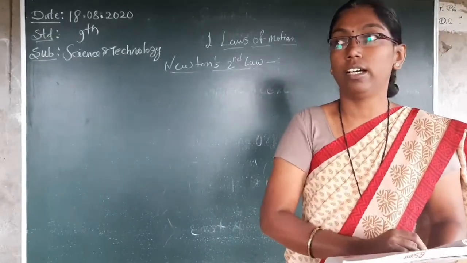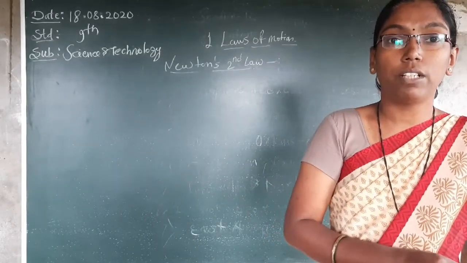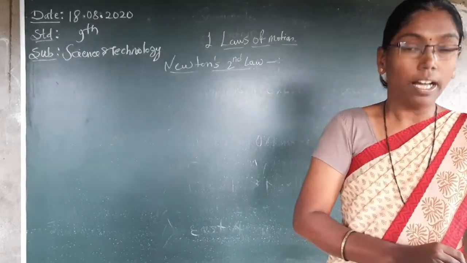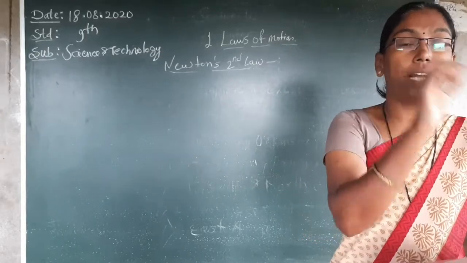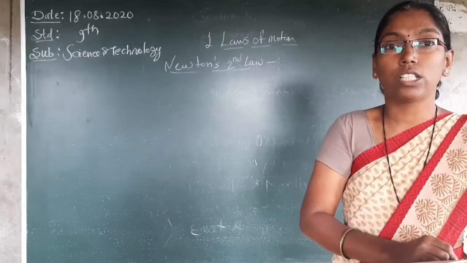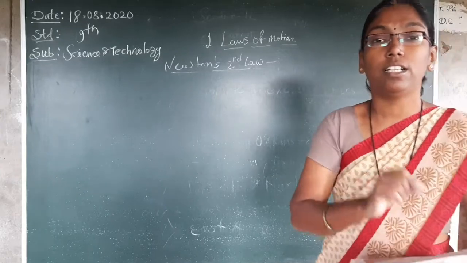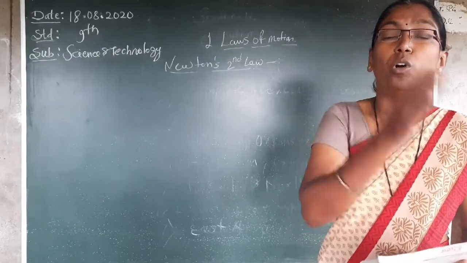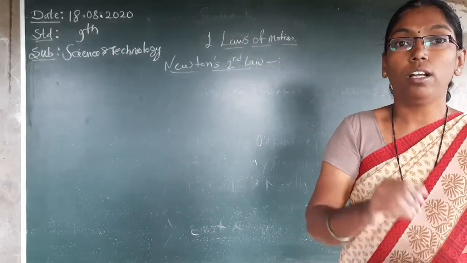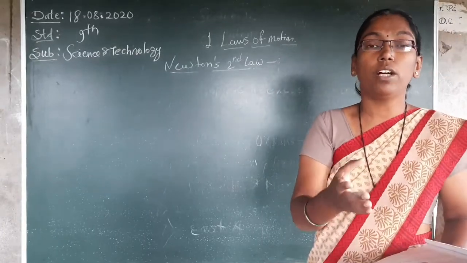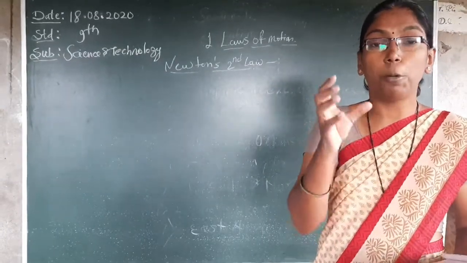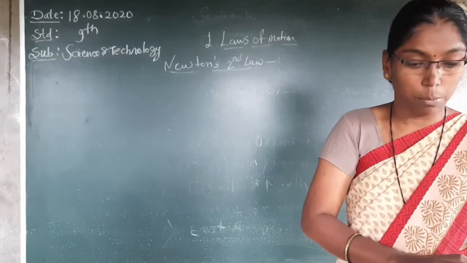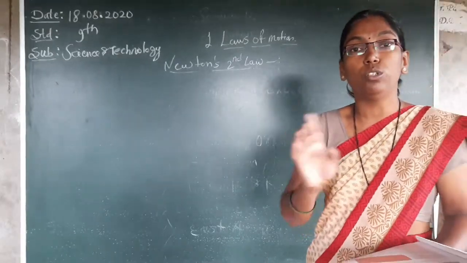In activity A, what was our observation? Two balls are there, one rubber ball and one plastic ball. When we throw the balls to our friends, which is easier to catch? I think the plastic ball is easier to catch than the rubber ball. Why? Because the rubber ball has more mass than the plastic ball. The plastic ball has less mass. Everyone knows these types of balls. So the rubber ball has more mass, and the plastic ball is easier to catch.